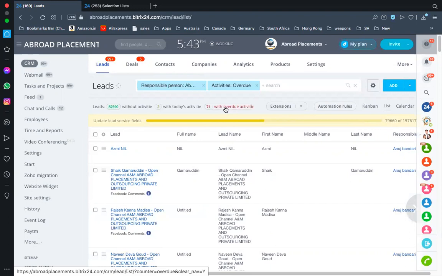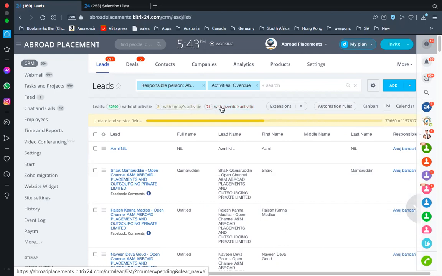If you do not have an active follow-up, then you cannot track your leads. So if you're having 100 leads, make sure that all the 100 leads have an activity. Then, if you lose a lead, you know that you lost a lead. If you do not have an activity, you will never know whether you lost the lead or not. It's going to take a long time until you realize that you had this lead and that it's no longer with you.